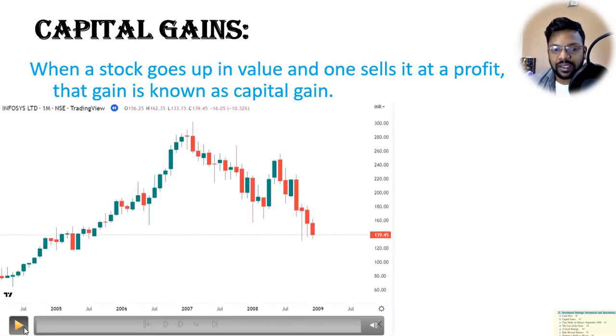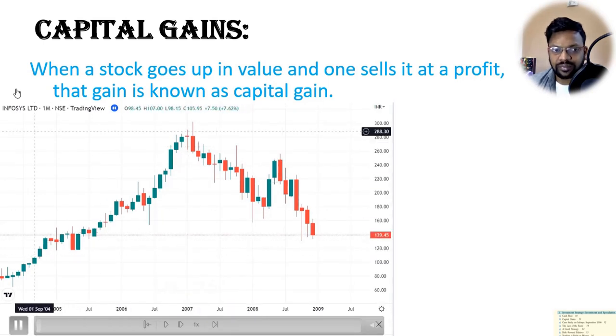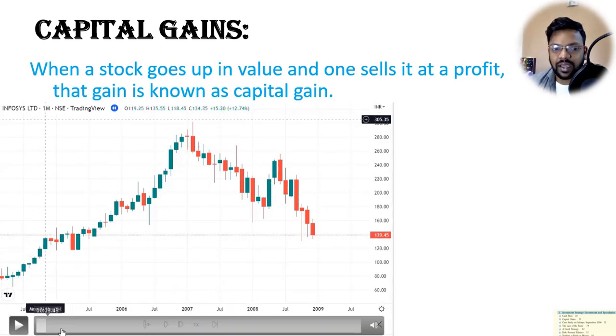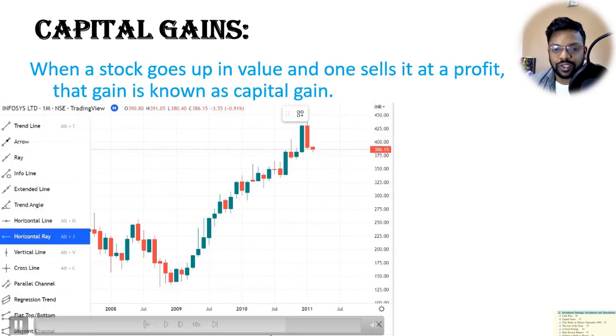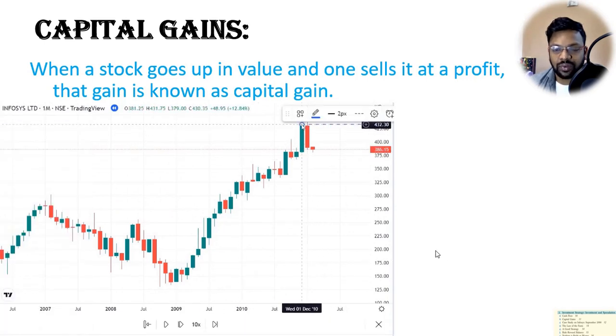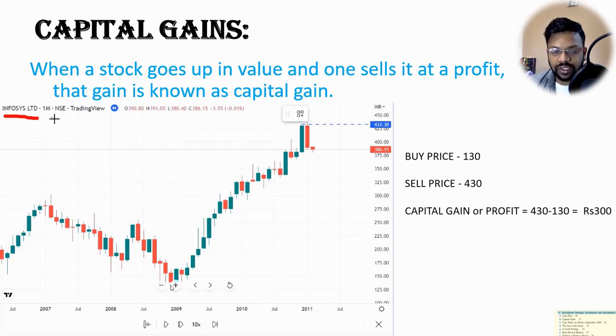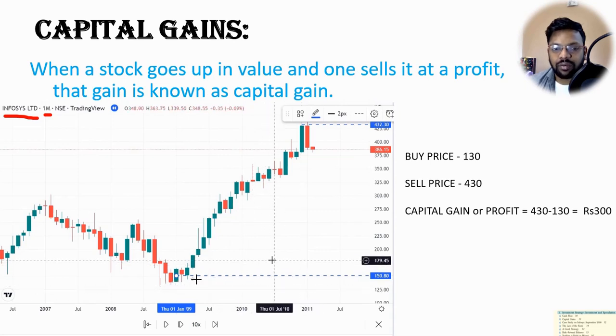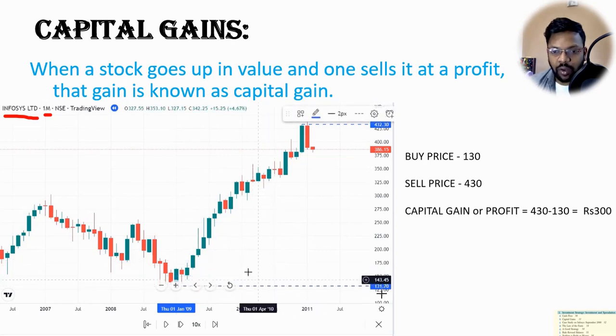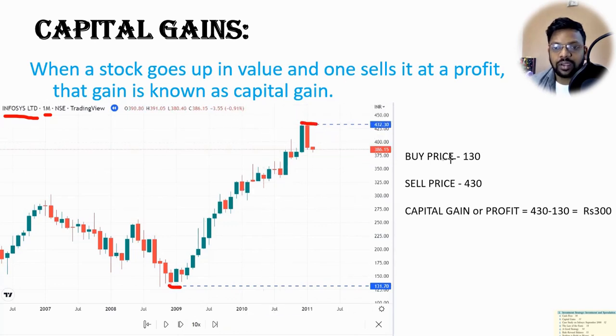Example, let's see this chart. This is the stock price of Infosys, a 1 month chart. Here let's assume we buy at a price of around 130, and we sell at the price of 432 here, so buy price equal to 130, sell price equal to 432.